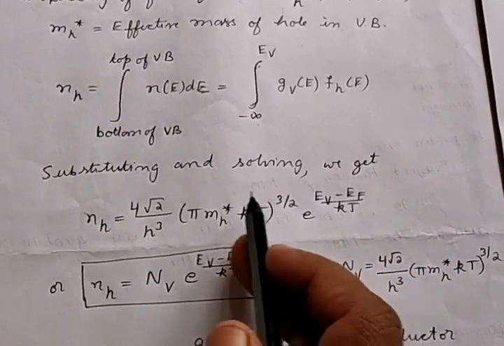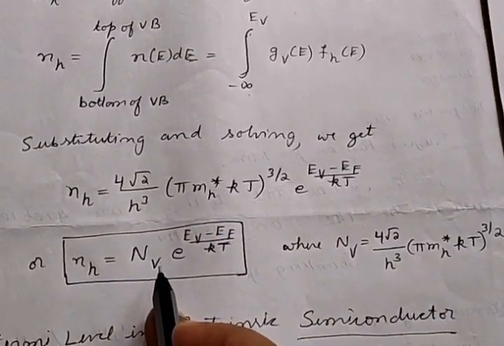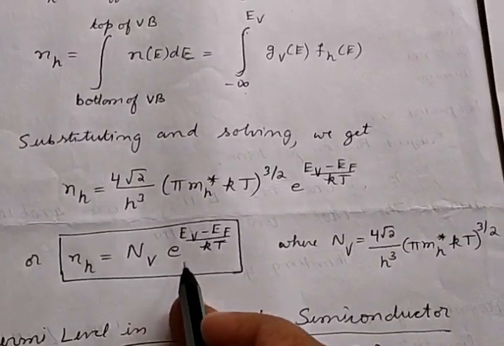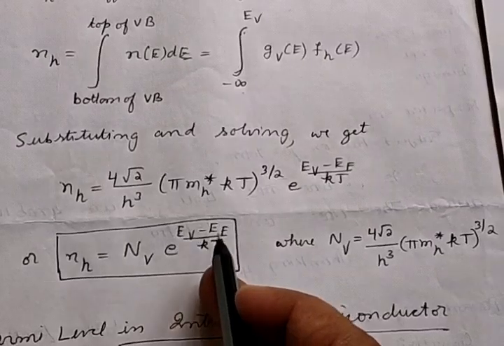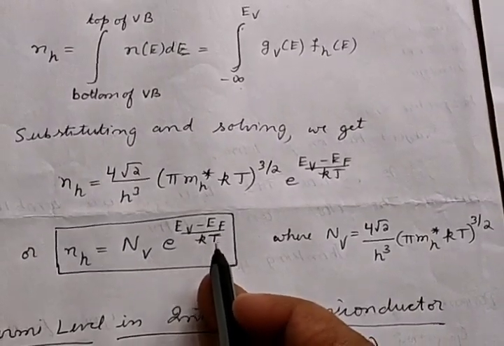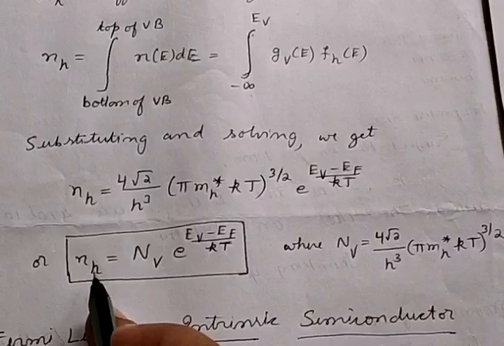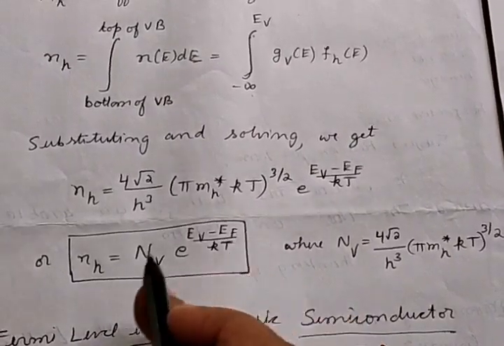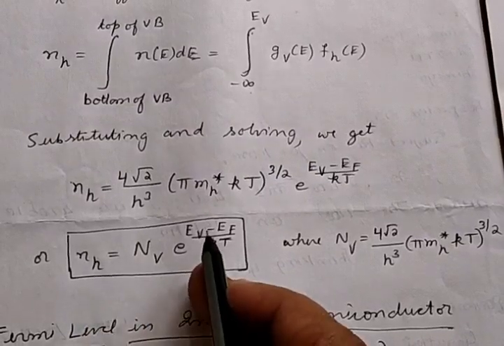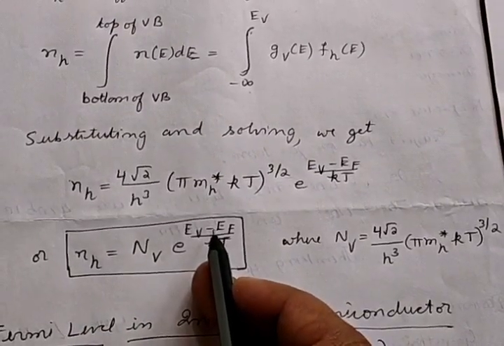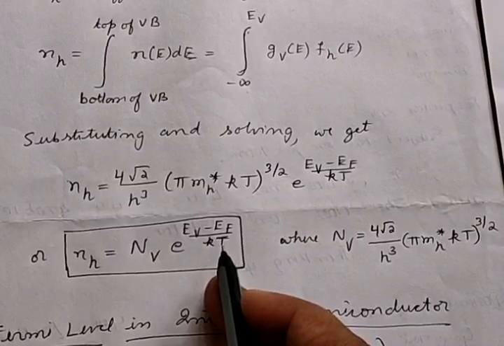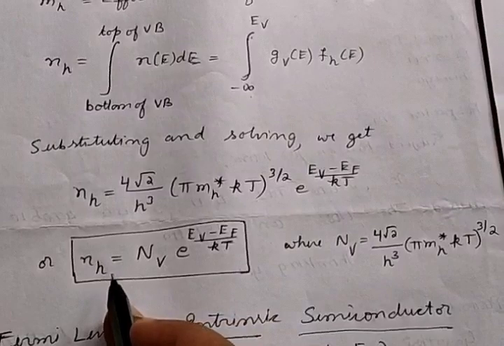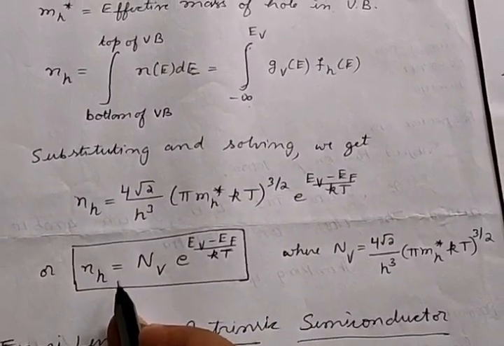Or this constant term we can write it as Nv, capital Nv. Then we can write it as Nh is equal to capital Nv into e power of (Ev minus EF) by kT. Here again we see that the hole concentration depends upon Ev minus EF, or in other words the hole concentration depends upon the energy gap, and also it depends upon the temperature capital T. So this way we can find out the hole concentration for intrinsic semiconductor.